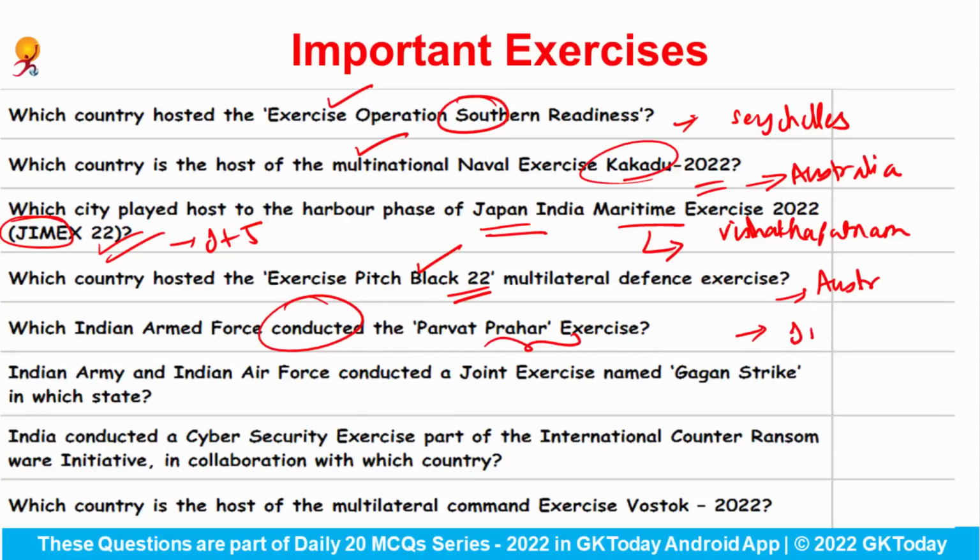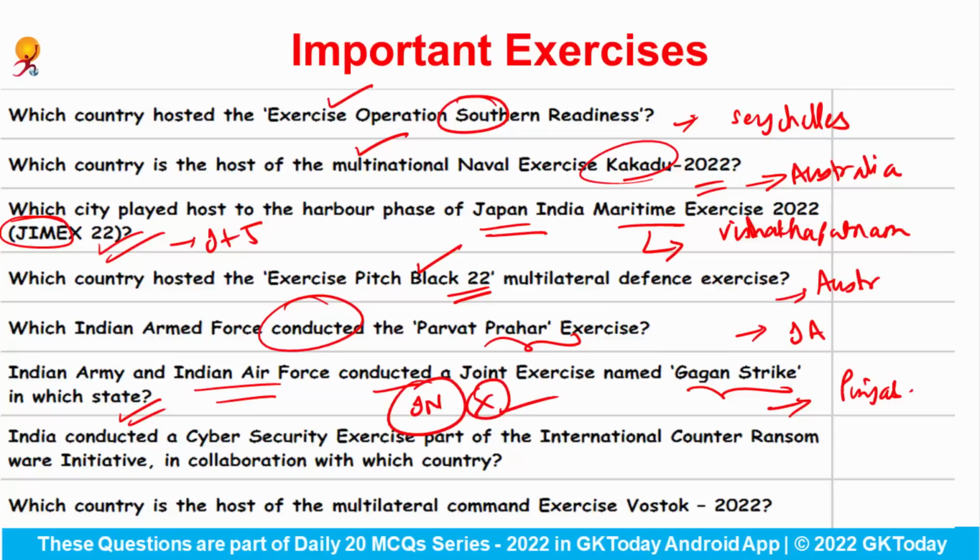Which Indian Armed Force conducted the Parvat Prahar exercise? This is Indian Army. Indian Army and Indian Air Force conducted a joint exercise named Gagan Strike in which Indian state? So Gagan Strike was conducted by Indian Army and Indian Air Force in the state of Punjab. Do remember that Indian Navy was not involved in this exercise at all.